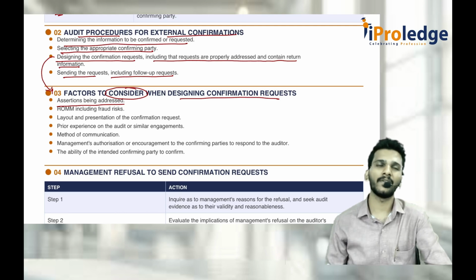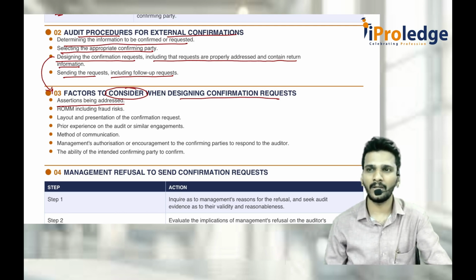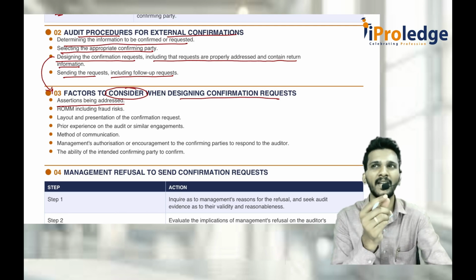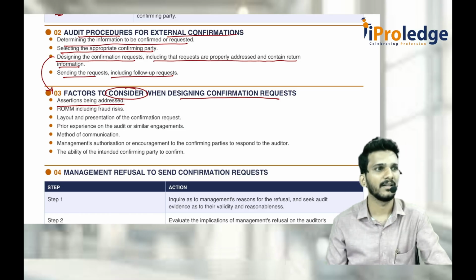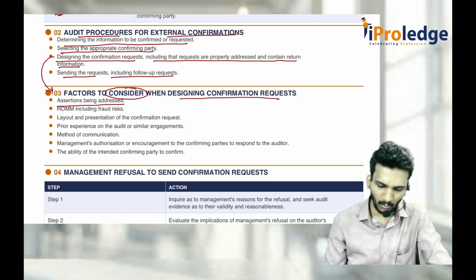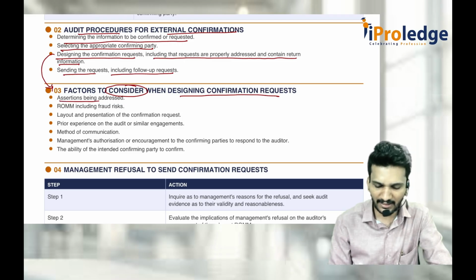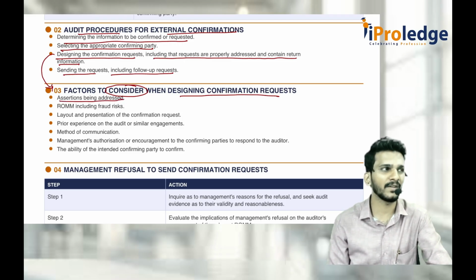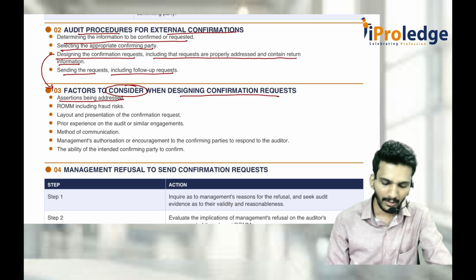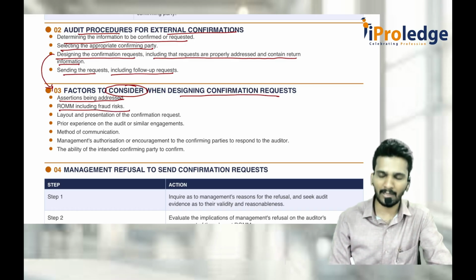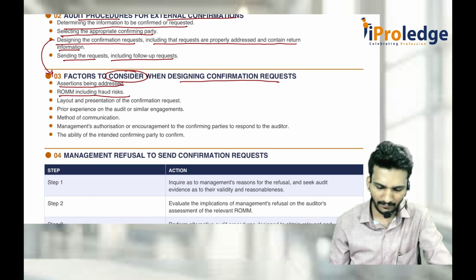I want to get confirmation with respect to quantity and condition of inventory, not the value. So is it the existence assertion, valuation assertion, or cutoff assertion? Then, is there any risk of material misstatement, including fraud risk? That also has to be considered.